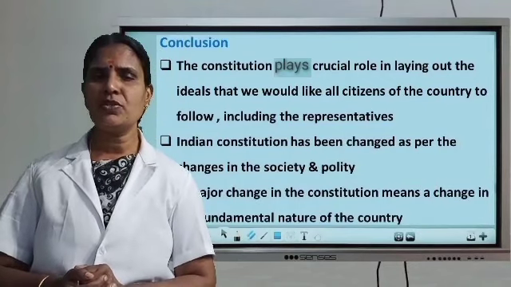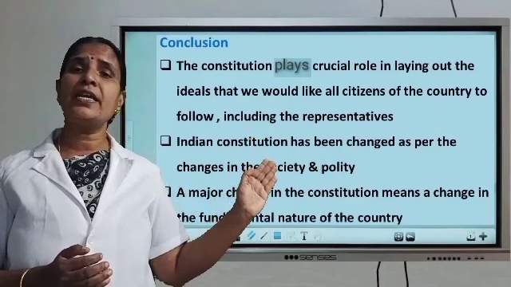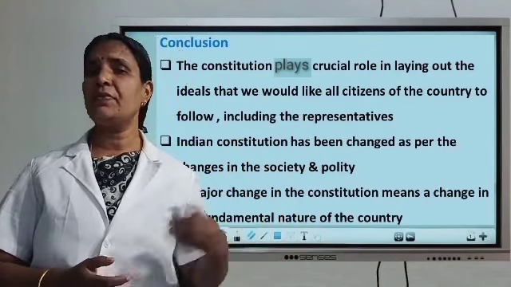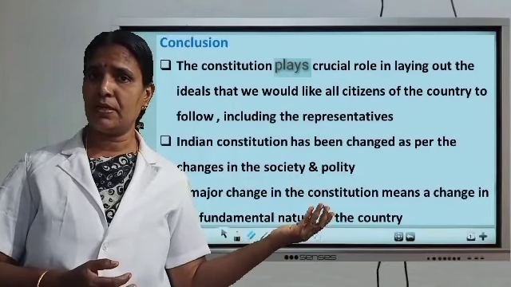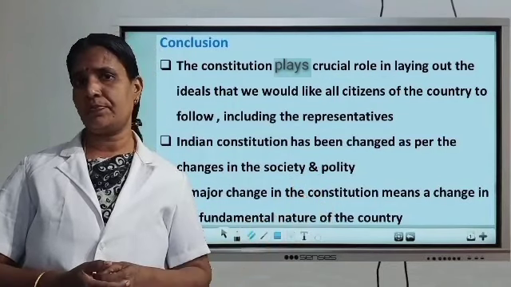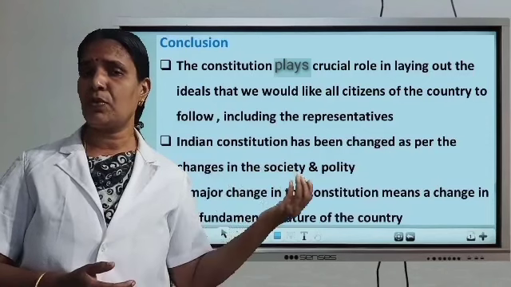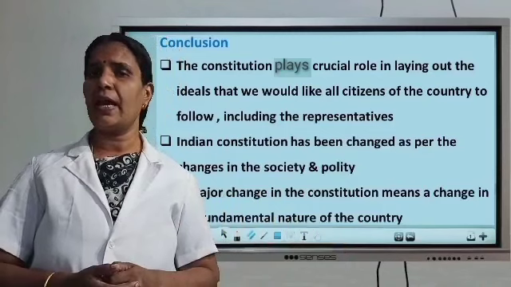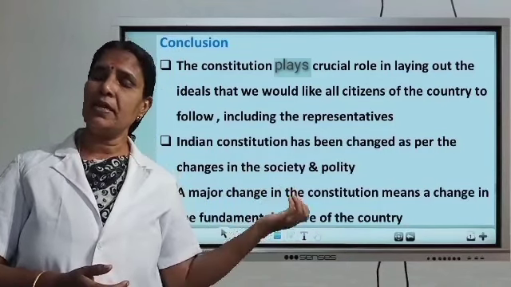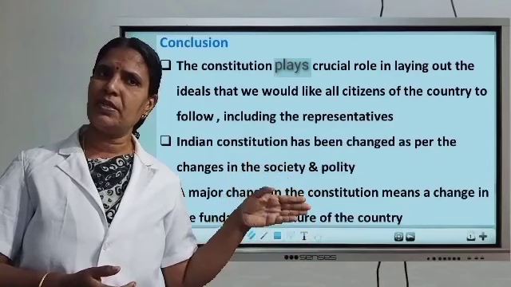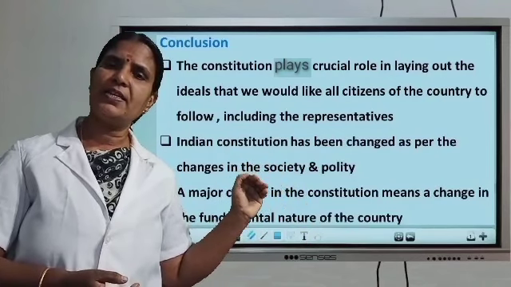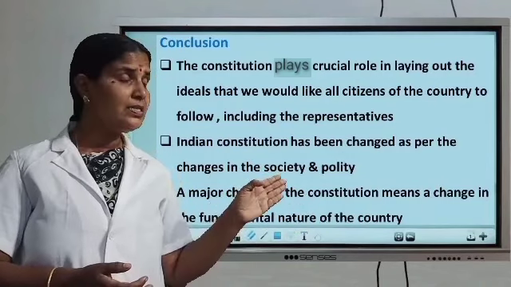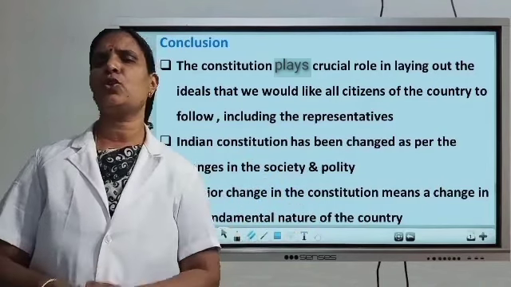And the Indian Constitution has been changed as per the changes in society and polity that we discussed earlier. Do you remember? The 73rd amendment of the Constitution introduced the Panchayati Raj system. Like that, changes are made in the Constitution as per the changes in society and polity. A major change in the Constitution means a change in the fundamental nature of the country.